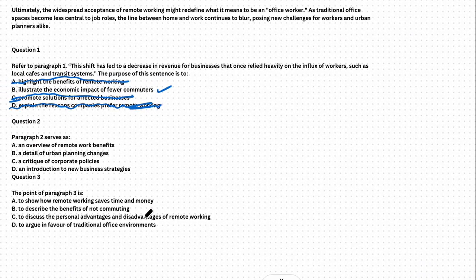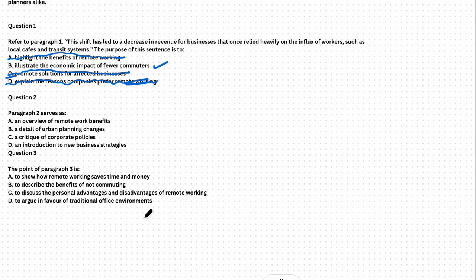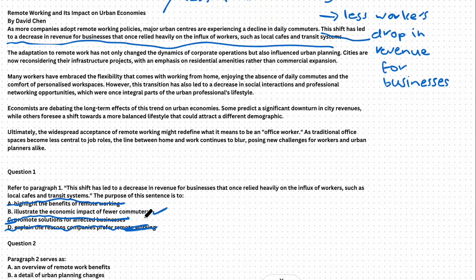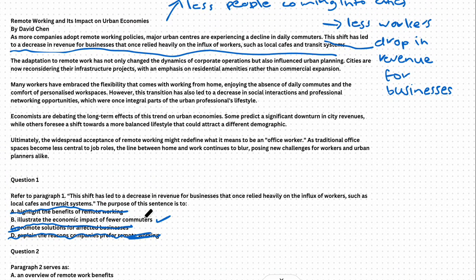Let's skip ahead to the second question, which says, paragraph 2 serves as A, an overview of remote work benefits, B, a detail of urban planning changes, C, a critique of corporate policies, or D, an introduction to new business strategies. So to read paragraph 2, the adaptation to remote work has not only changed the dynamics of corporate operations, but also influenced urban planning. Cities are now reconsidering their infrastructure projects with an emphasis on residential amenities rather than commercial expansion.